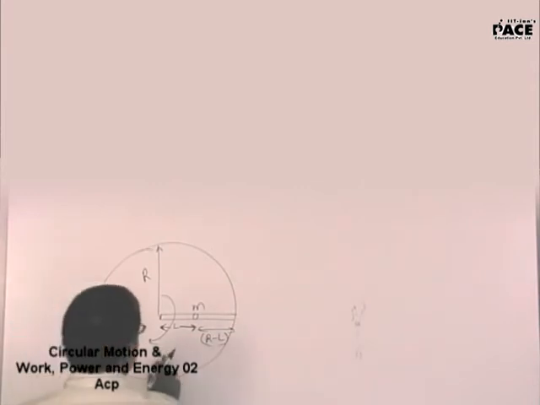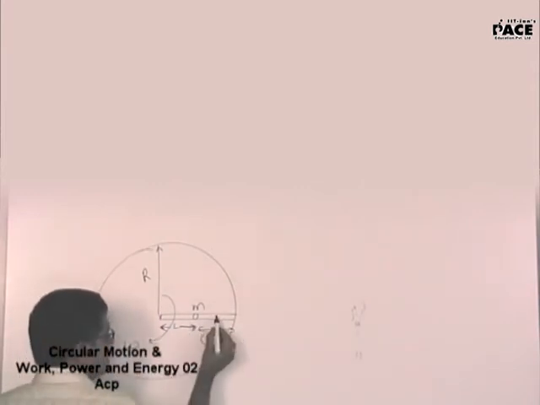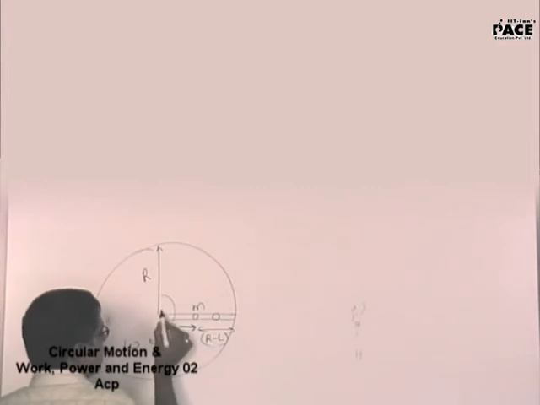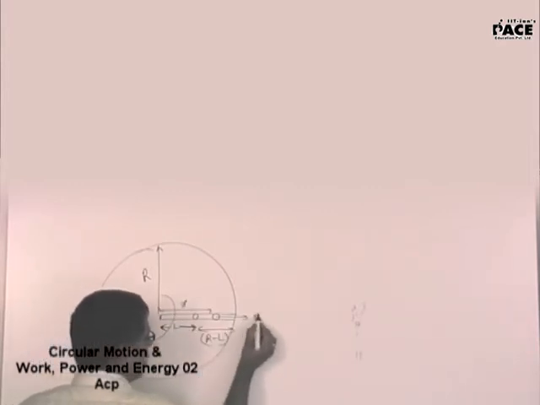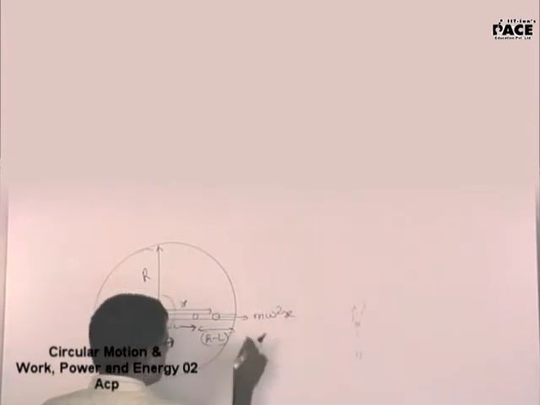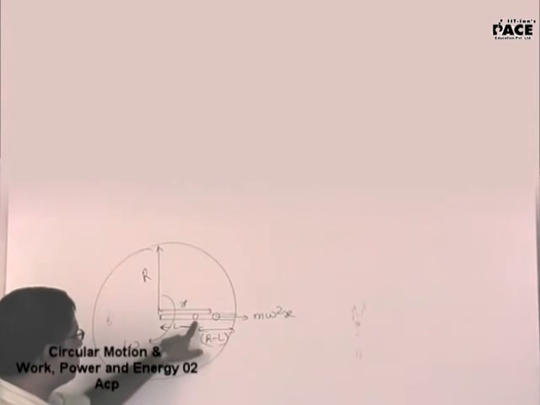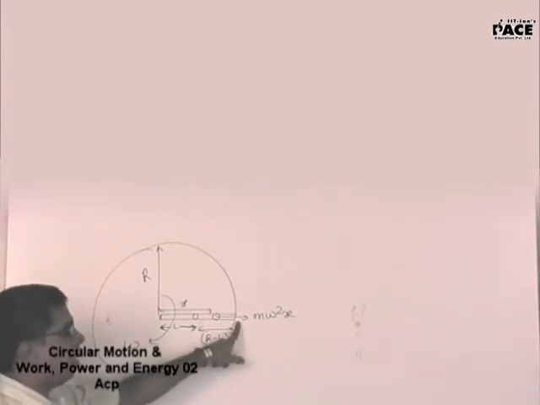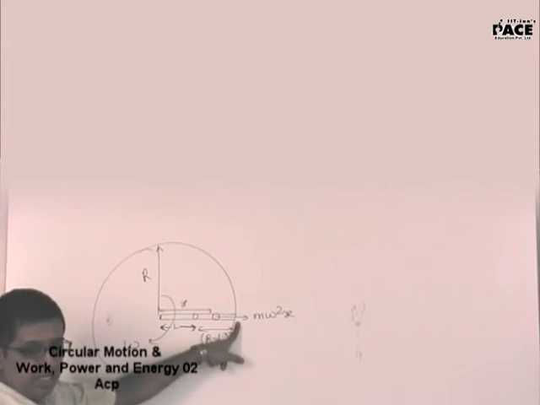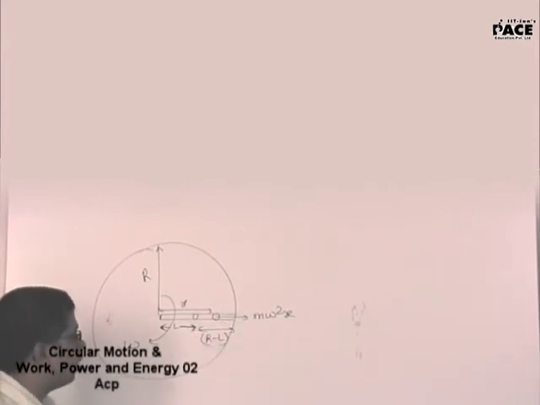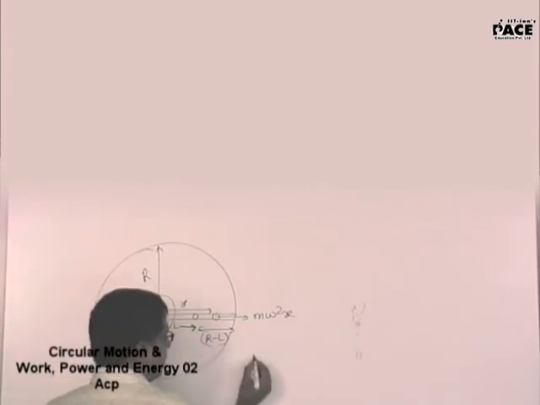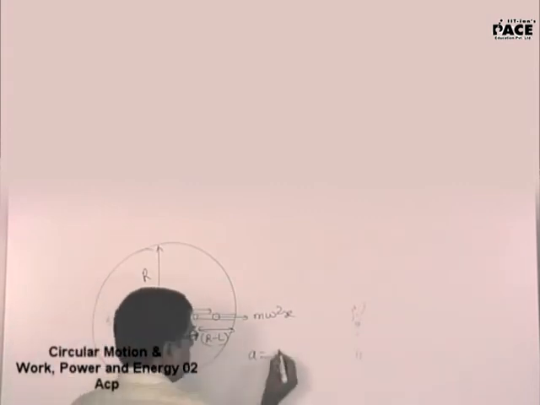If the observer is on the table, assume that this particular mass has come by a distance of x. Now what is the pseudo force on it? m omega square x is the pseudo force in the outward direction. Everybody on the table will see this mass going from L to R, yes or no? Yes, sir. So what is the force acting? Acceleration is omega square x.